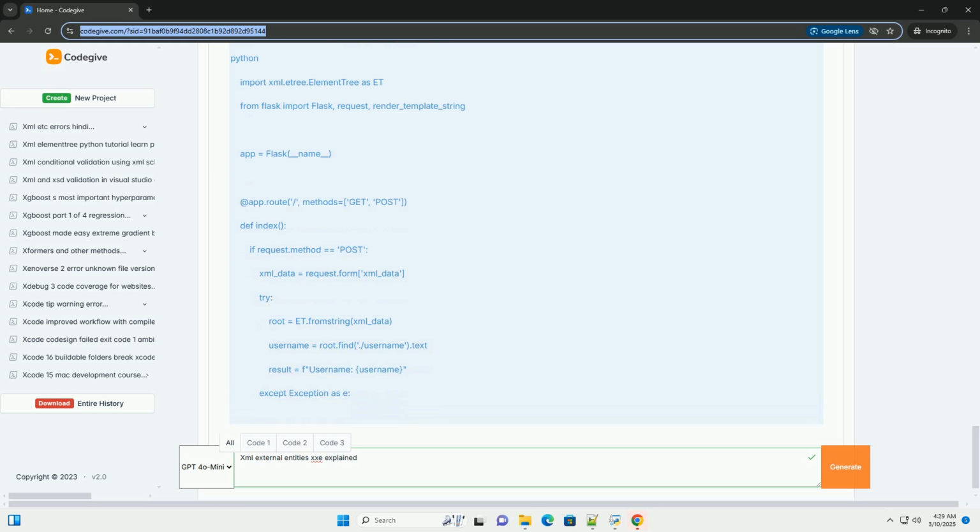libxml_use_internal_errors(true) suppresses error messages, which can hide the fact that the XXE attack is working if error reporting is on in the application. Even more critically, the code does not set LIBXML_NOENT. Without this option, libxml will attempt to resolve external entities. 4. It extracts the username from the XML and displays it.